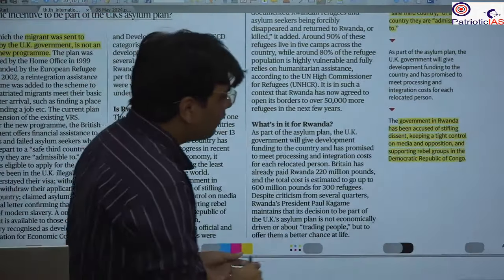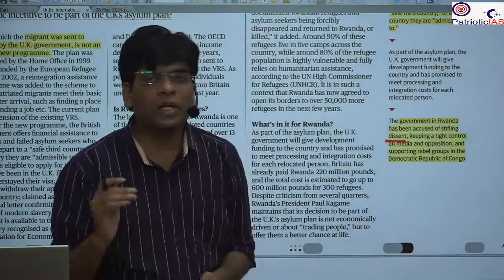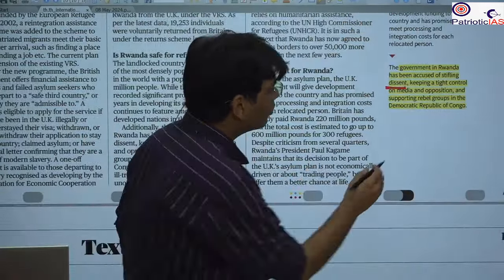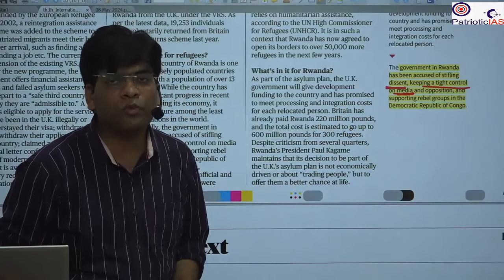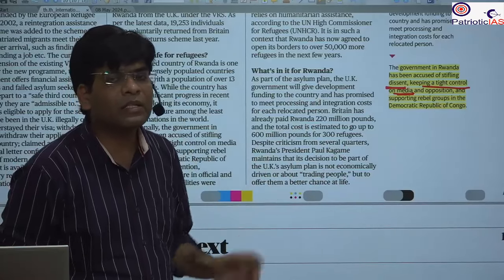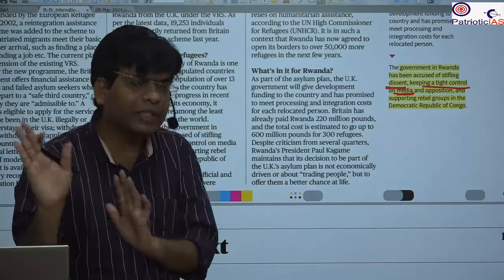For example, we have found that it stifles dissent. People cannot speak what they want to speak. There is also tight control on the media. Media cannot report the truth. And the opposition has become very weak. The opposition is not allowed to function. Many of the opposition leaders have been arrested and are in jail on false allegations, as per different reports.